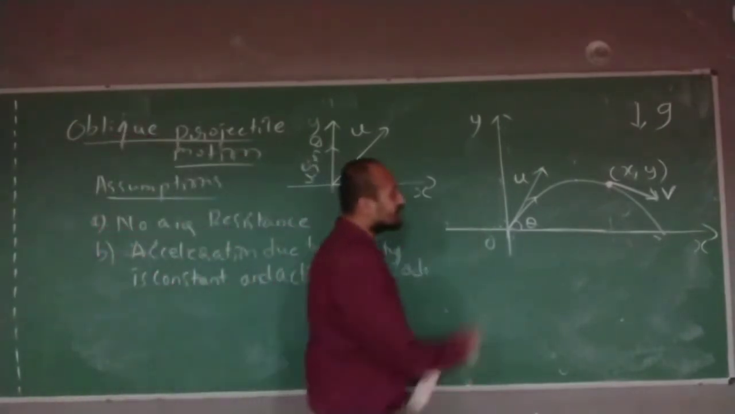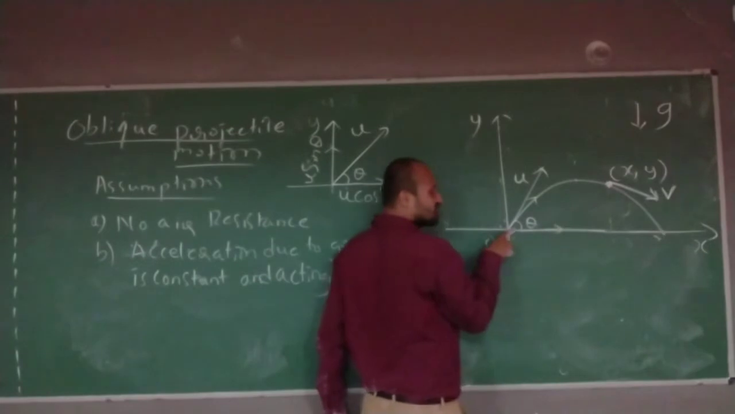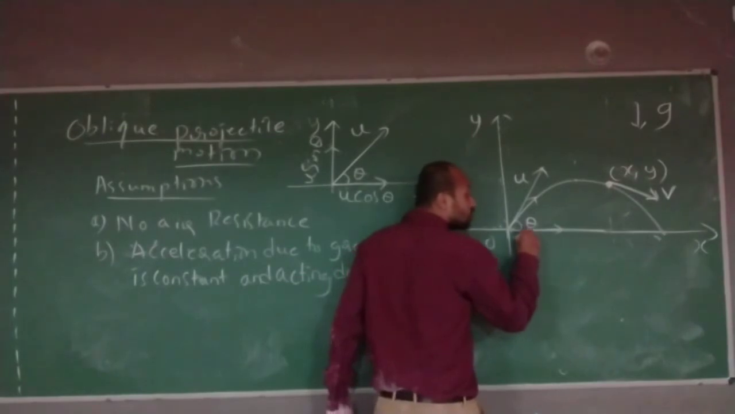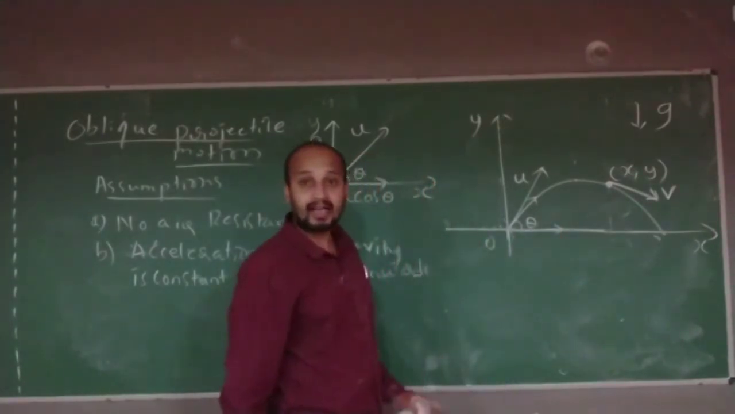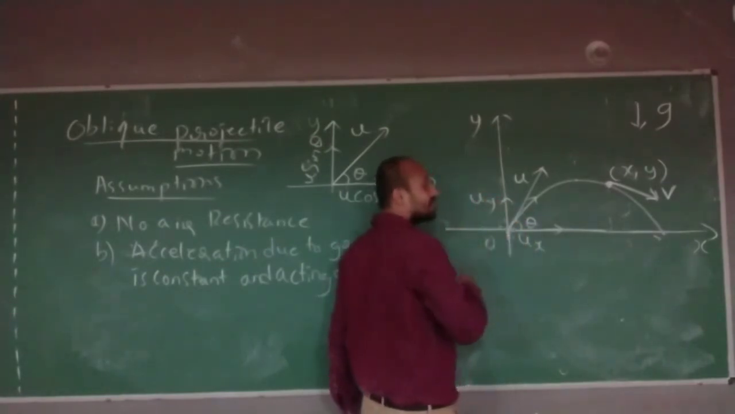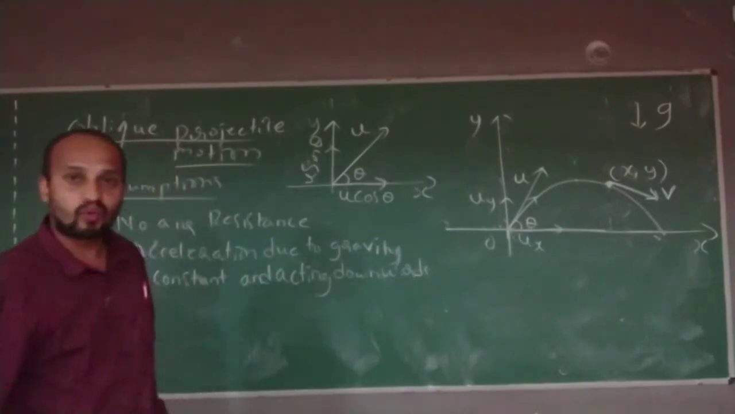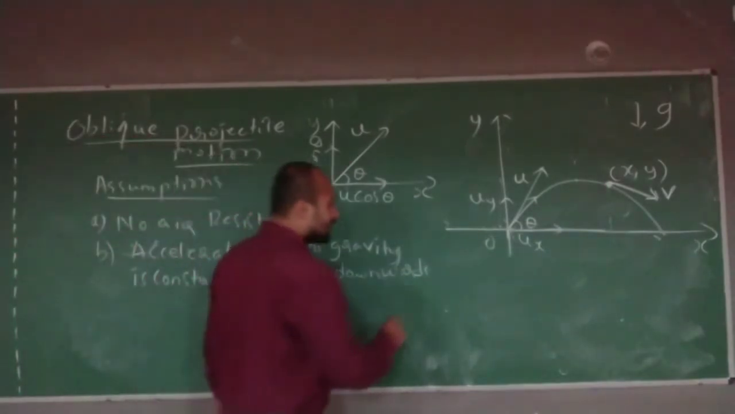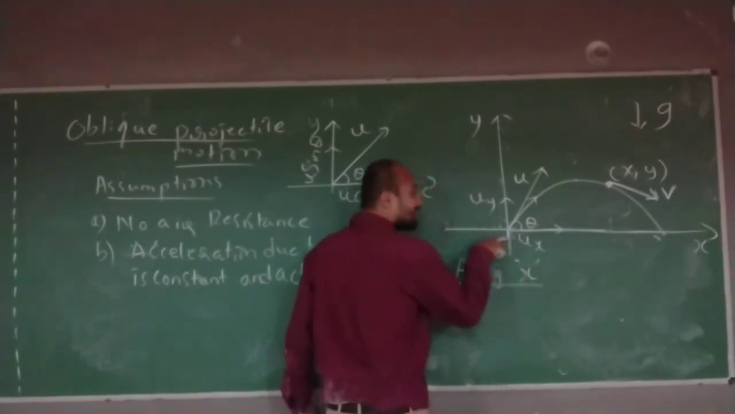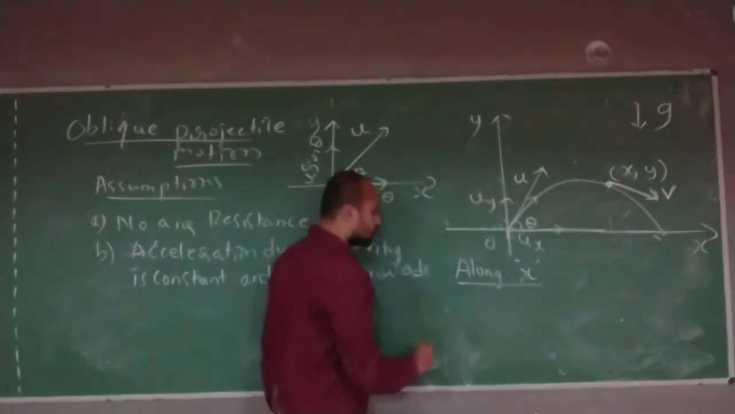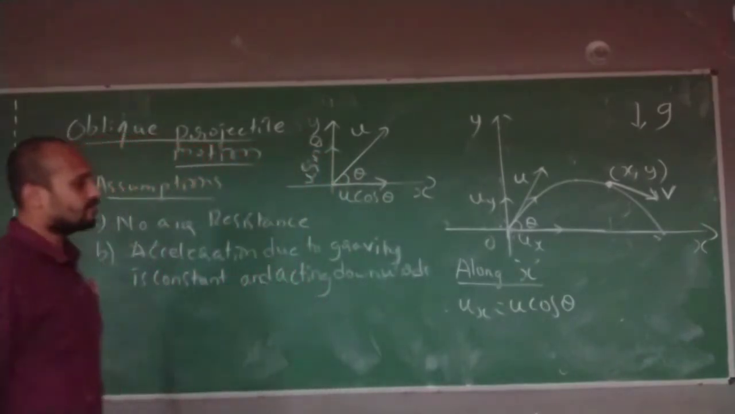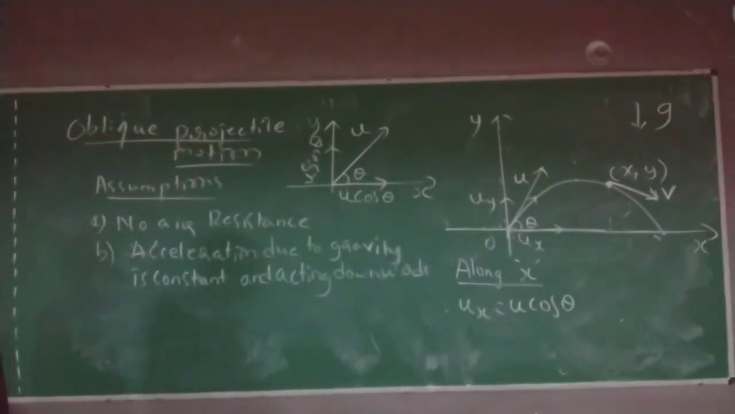So this object is moving along the x-axis with ux, that is u cos theta, and vertically it is moving with uy velocity. Let us analyze along x. If you talk about along x, what is the velocity along x if this projectile is moving? Ux is equal to u cos theta.